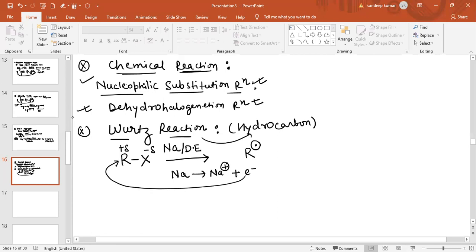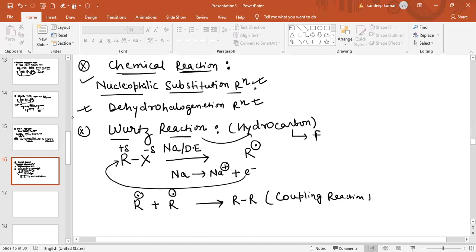Now this R free radical will combine with another R free radical, and the product obtained is alkane, R-R. So this is basically a type of coupling reaction, and the mechanism of this reaction is a free radical based mechanism. So we have discussed in detail the Wurtz reaction, and also note some points.